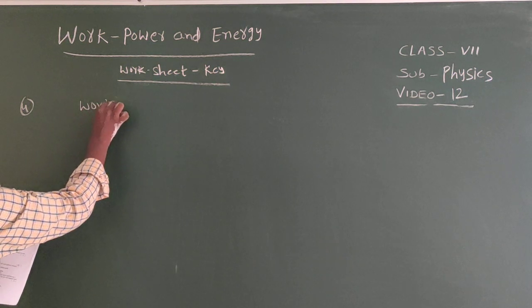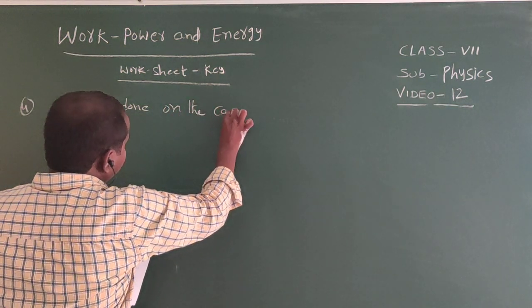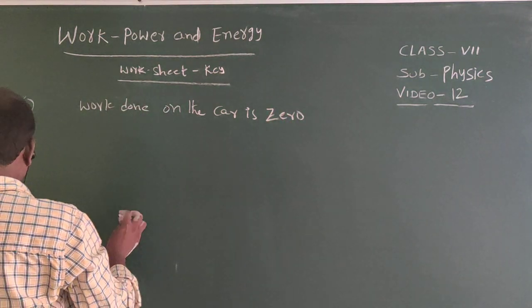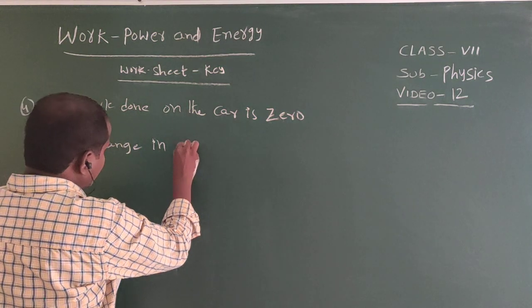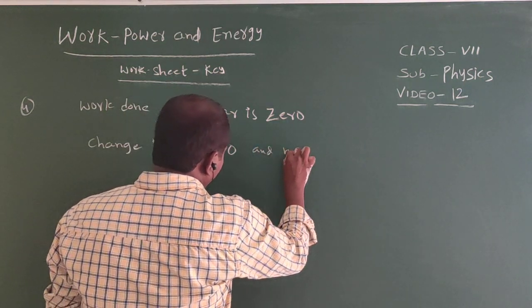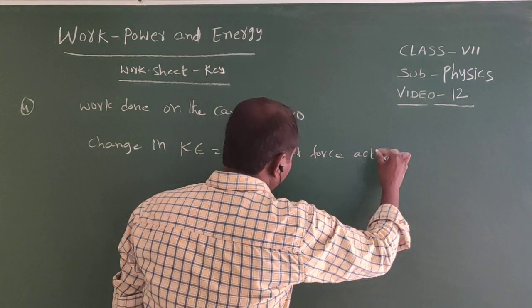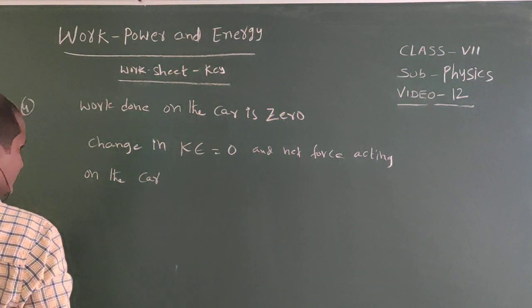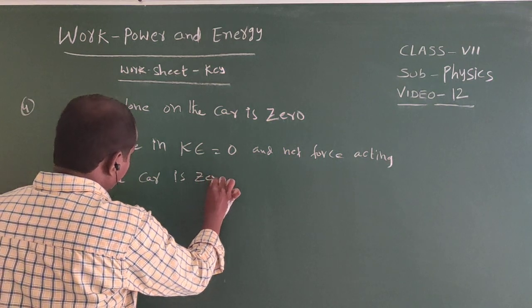Work done on the car is 0 because here the change in kinetic energy equals 0, and the net force acting on the car is 0.